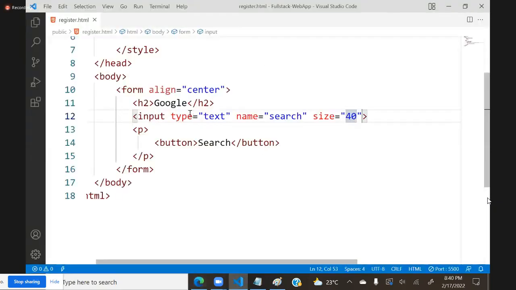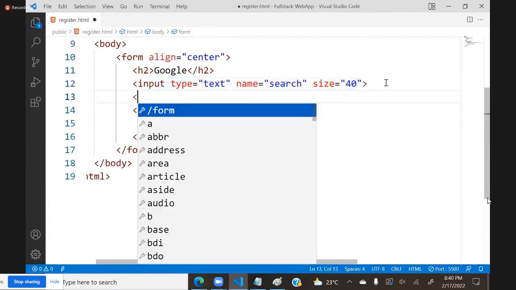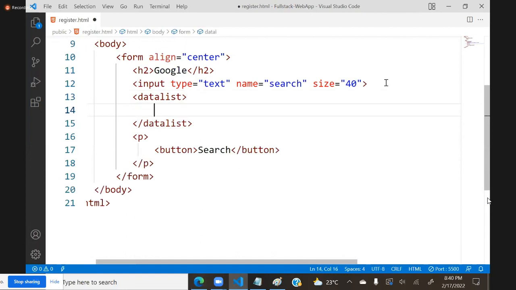Now, very important, under this text box I am adding a data list. Data list contains options, and every option can have some text. Suppose I am using JavaScript tutorial.